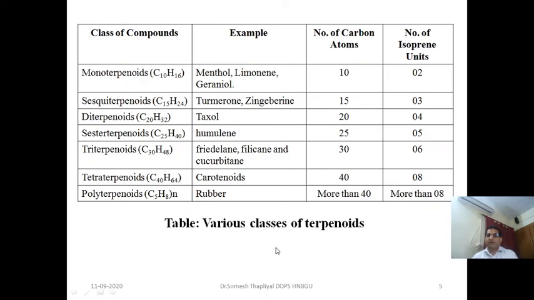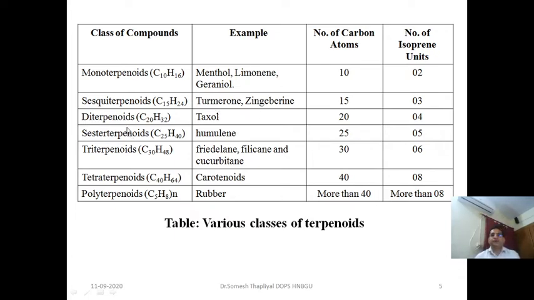Now, the various classes of terpenoids: according to the number of isoprene units we can classify terpenoids. For example, monoterpenoids contain a total of 2 isoprene units and 10 carbon atoms, for example menthol, limonene, and geraniol. Then sesquiterpenoids have a total of 3 isoprene units; examples are termyrone and gingiberine.